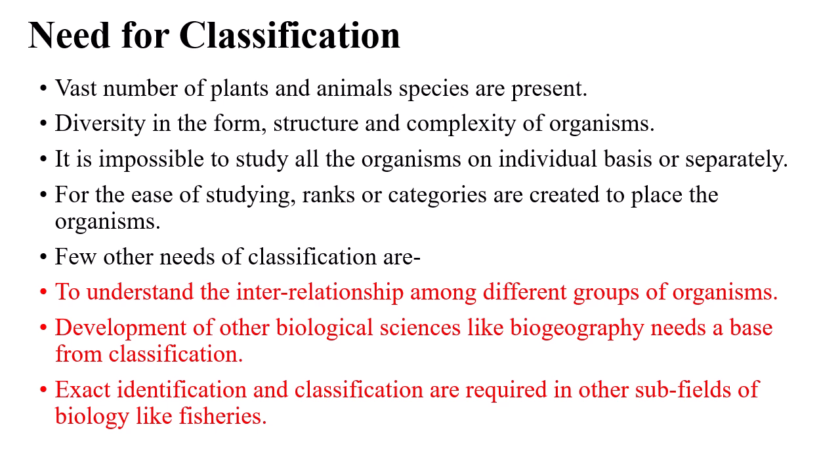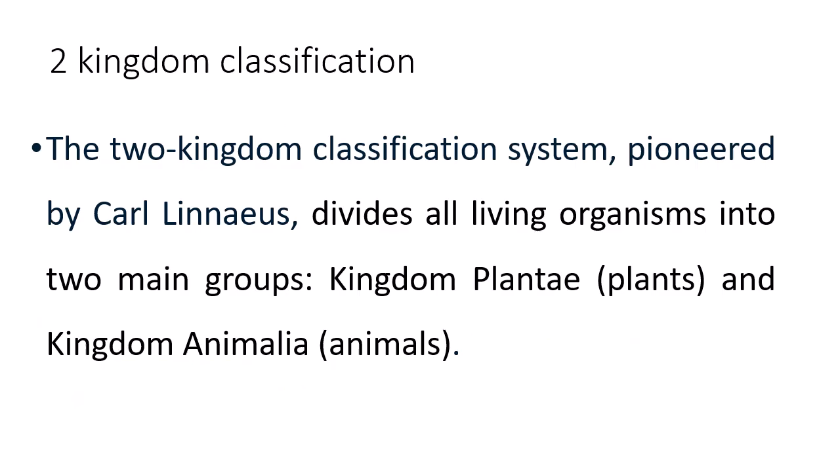For ease of study, ranks or categories are created to place organisms into different groups. So these are some needs or objectives of classification: to understand interrelationships among different groups of organisms. Development of other biological sciences like biogeography needs a base of classification. Exact identification and classification are required in applied fields of biology like fishery.